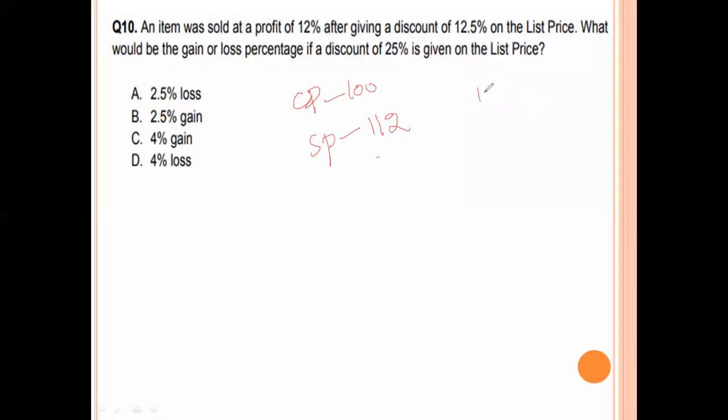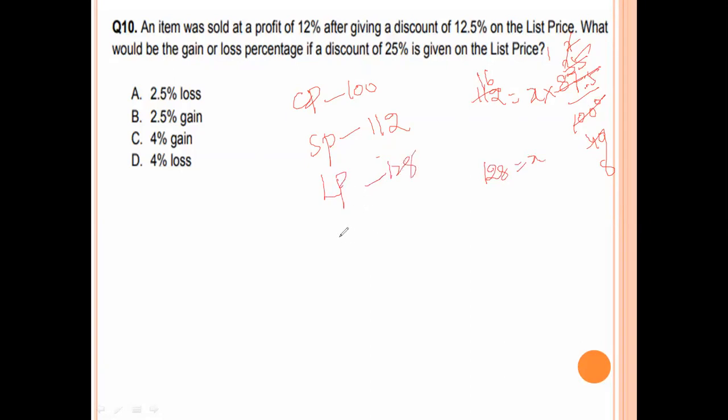Now this selling price is equal to the list price into, and on that list price he gives 12.5% discount. Means remaining how much percent is paid? That person pays 87.5 by 100. So here one decimal is there, we put 0. 25 3 is 75, 12 1 25 5. 25 4 is 100. So 128 equal to x. So list price equal to 128.